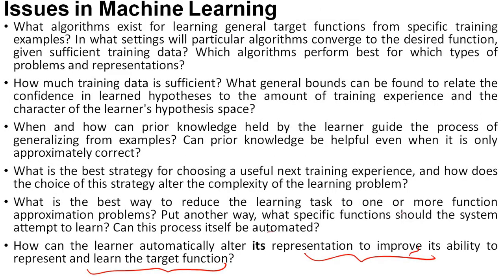So these are the six issues in machine learning. This is the first issue, second one, third one, fourth, fifth and sixth. These are the six issues that we are facing in machine learning.